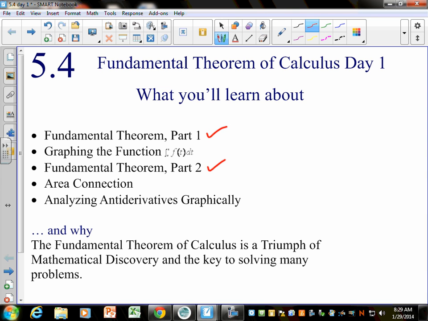And I like the why. This is what your book says about why you should learn this. The fundamental theorem of calculus is a triumph of mathematical discovery and the key to solving many problems. Right? They're very excited about the fundamental theorem of calculus.